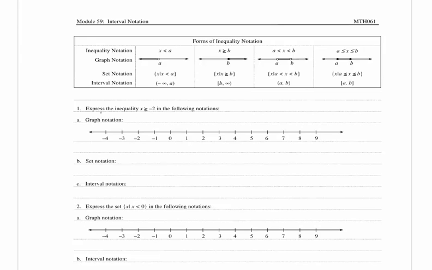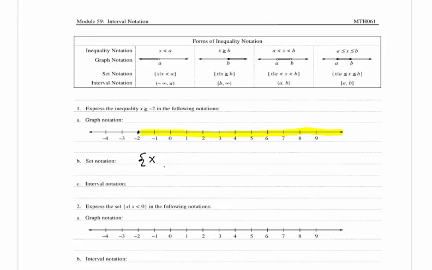So in 1, they want us to express the inequality x is greater than or equal to -2 in the following notations. In a, they want us to express it in graph notation. Because we're including -2, we're going to put a solid dot on -2, and then we'll shade or draw a line. In this case, I'm going to use the highlighter, and we would shade or highlight everything greater than -2.